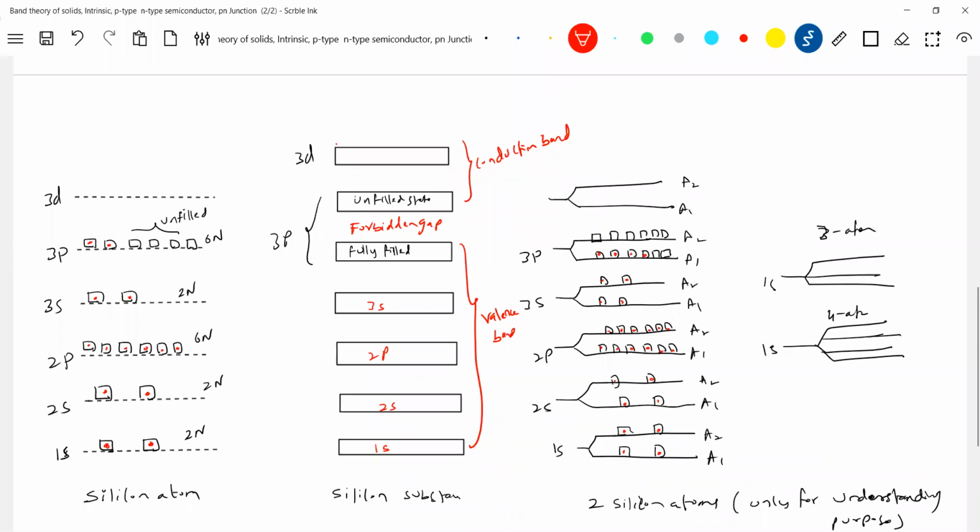The third diagram is only for students to make them think, which I brought. Otherwise, I should show only for the atom and for the substance, because we never discuss anything for 2 atoms. And this 2 atom thing should not be correlated to this also. When I'm posting it, or sending it as a PDF, I'll erase this, because people will question which intellectual person has drawn this. It is only for understanding purposes.